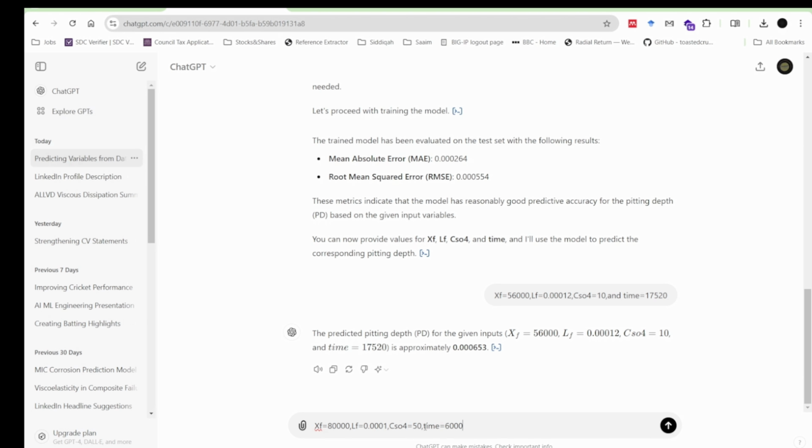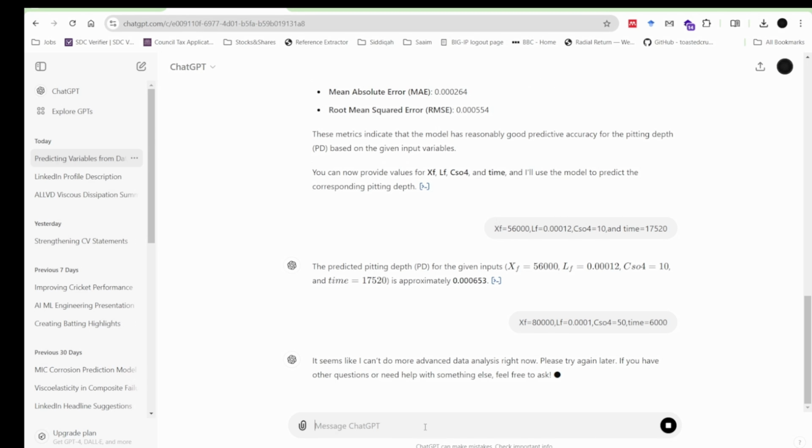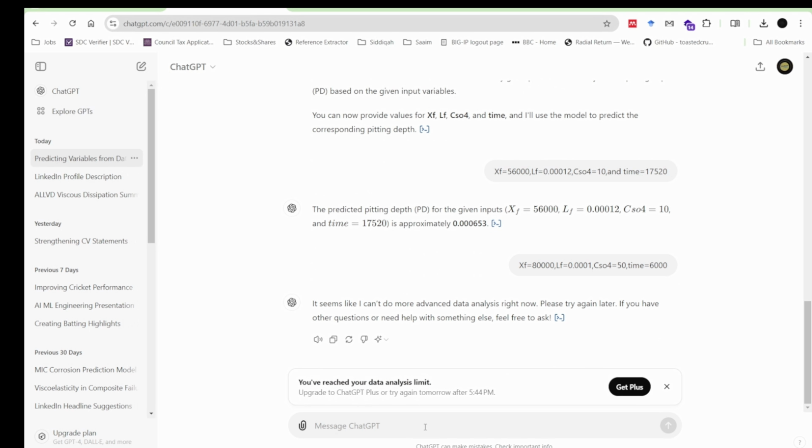So now I have all these things for the unseen data and it should give me some results. So it is analyzing, fingers crossed. And my tokens are finished for today. So it says you have reached your data analysis limit. So you should come back tomorrow after 5:44 p.m.